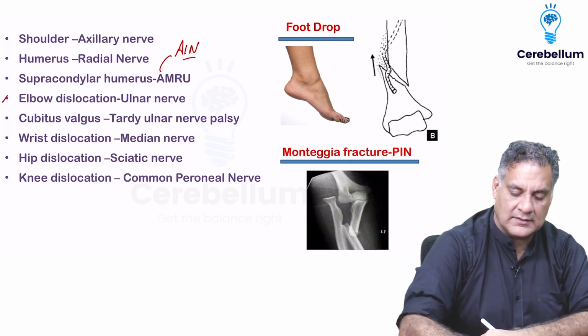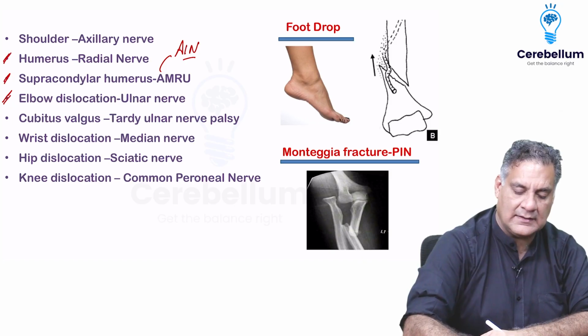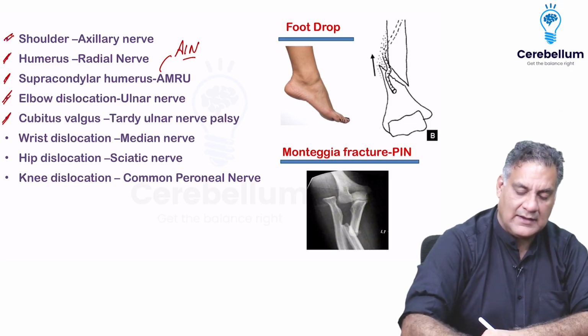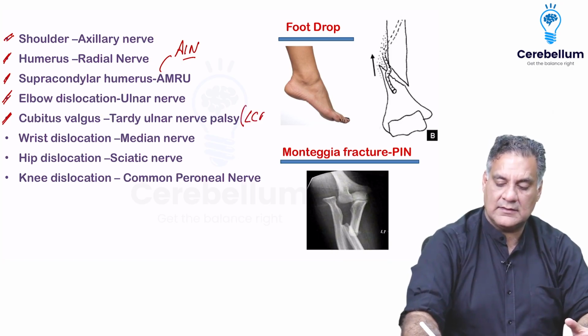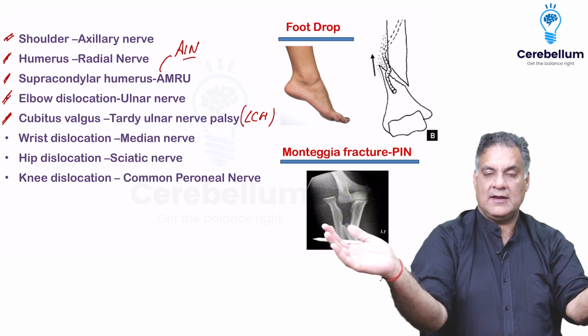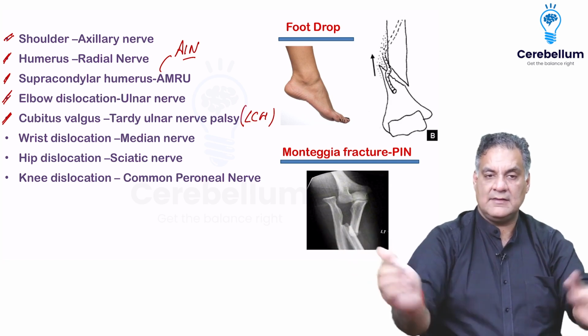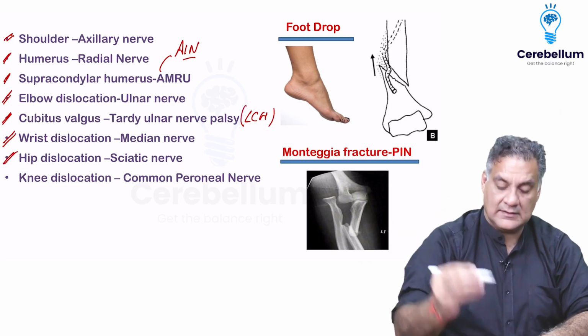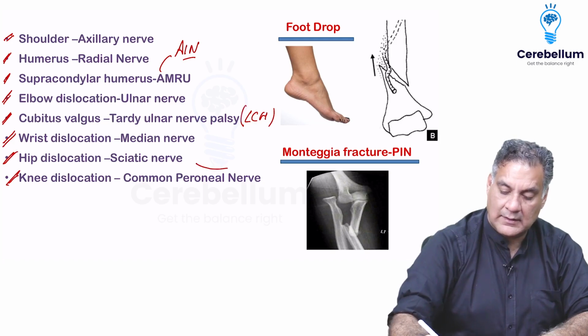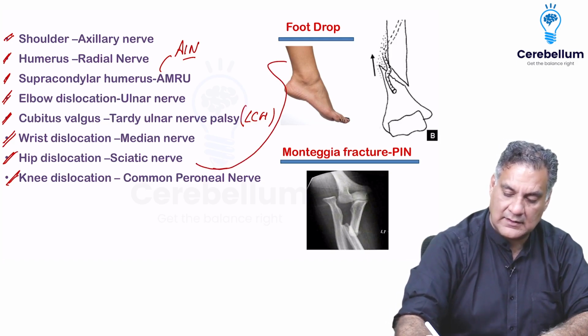Elbow dislocation causes ulnar nerve damage, the claw hand and ulnar nerve signs. Cubitus valgus is seen in lateral condyle humerus, with gradual onset valgus and slow onset ulnar nerve palsy. Around the wrist, the median nerve is damaged. Around the hip, the sciatic nerve. Around the knee, the common peroneal nerve causing foot drop.